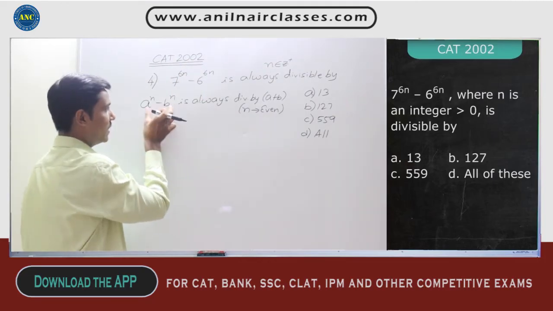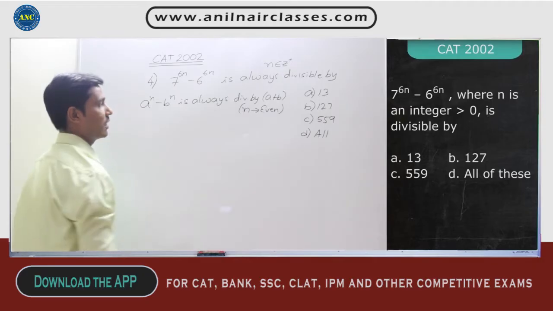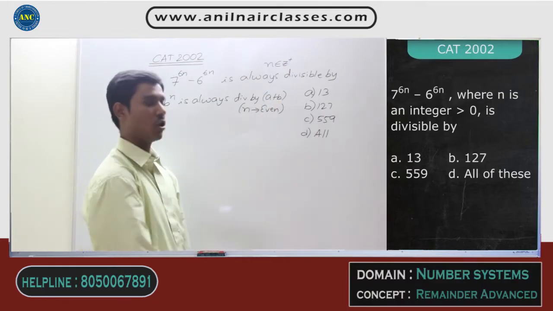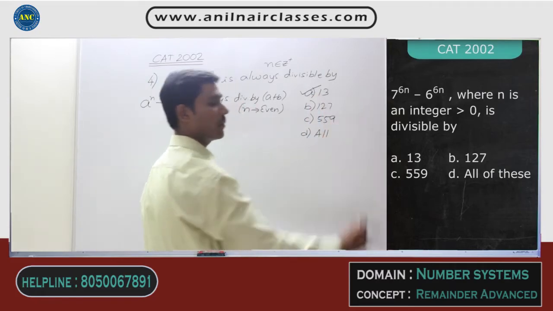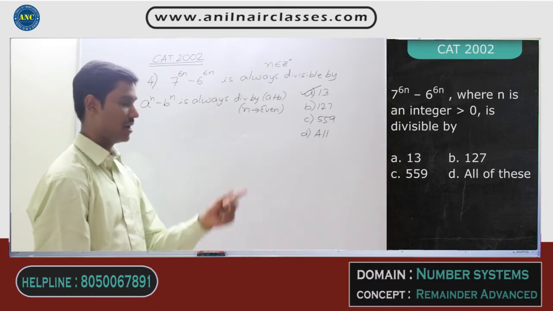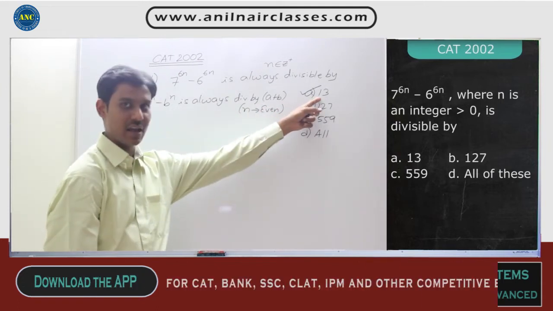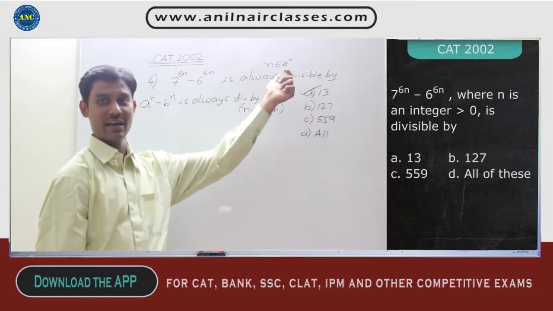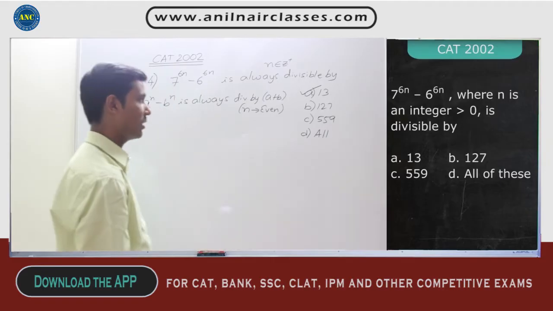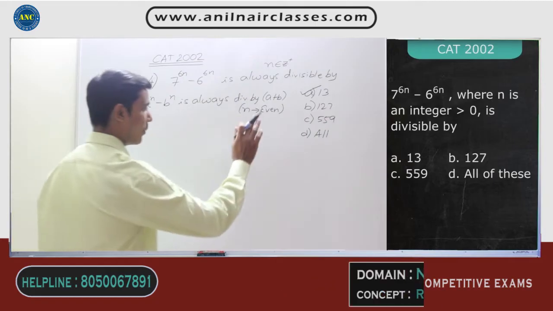That means this 7 power 6n minus 6 power 6n is divisible by 7 plus 6. 7 plus 6 is how much? 13. That means it is divisible by 13. Now, most of the students will get this question wrong because they see the answer option already and think that 13 should be the correct answer. 13 is the correct answer, but it is not only 13. That is where your skill set lies. Don't stop the problem at this point.